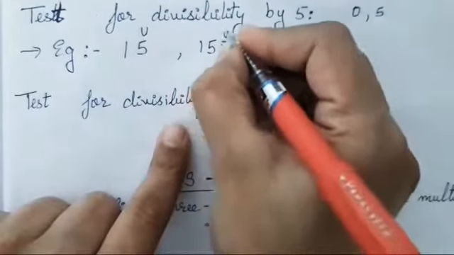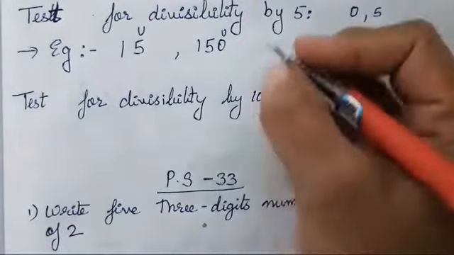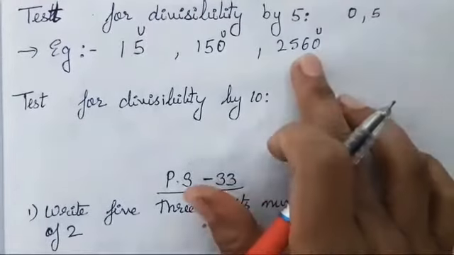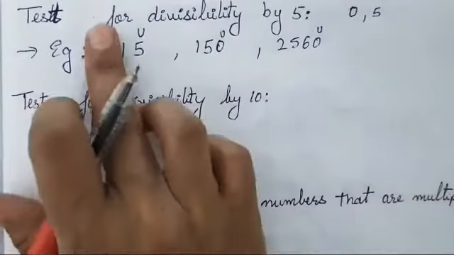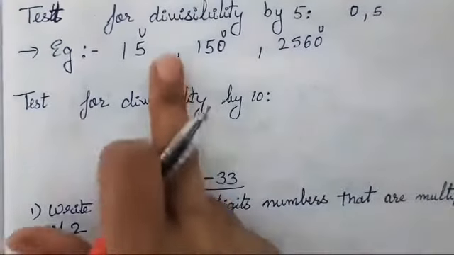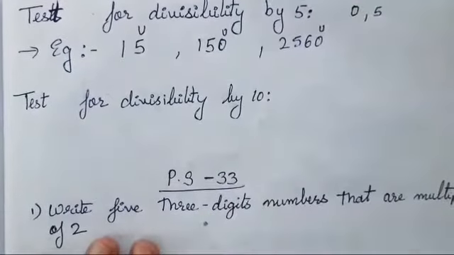Then if we take 150, in the units place 0 is there, that means it is completely divisible by 5. Even if we take 2560, in the units place 0 is there, that means it is completely divisible by 5. So what you all have to search for? Only the units place, and the number should have 0 or 5 in the units place.